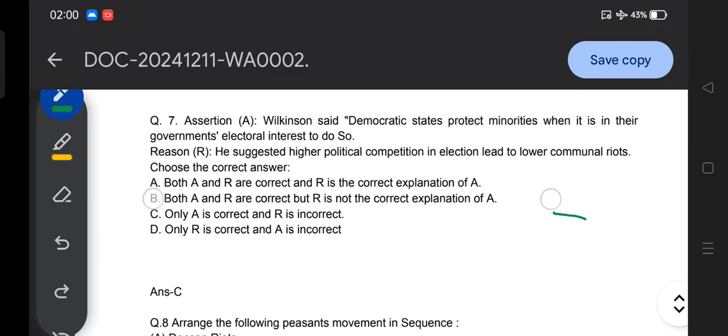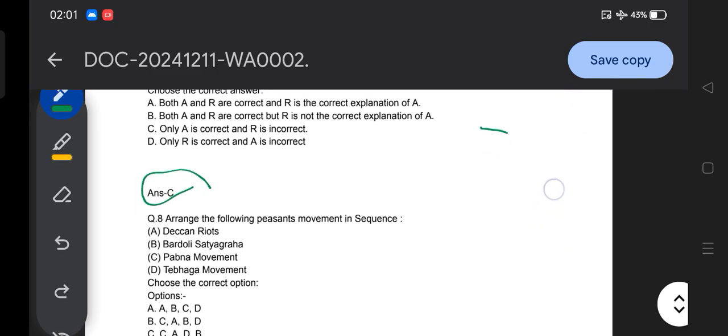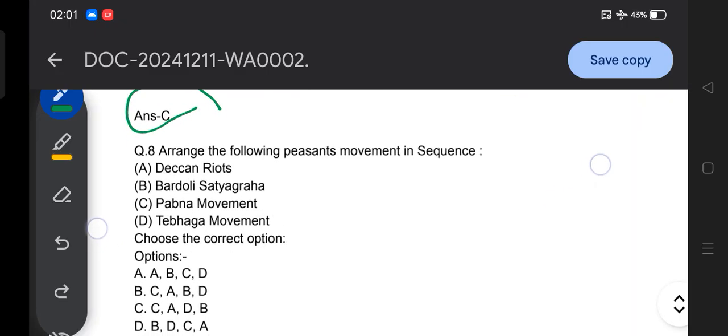So the correct answer for this question is option C. But I believe there is some problem in this question, and meanwhile I will check and revert to you. So I will mark this question with a star because I have a doubt in this question. So moving to another question, question number 8.